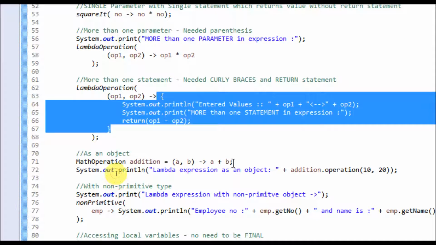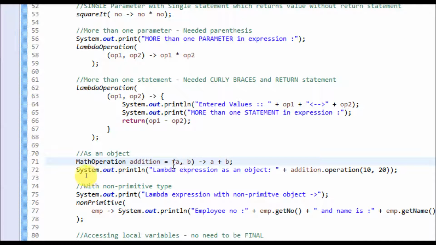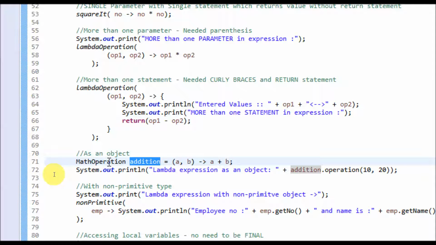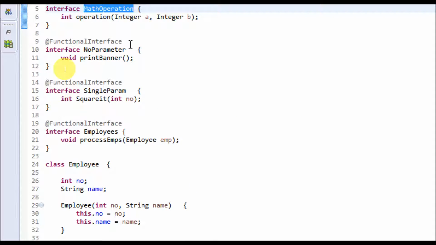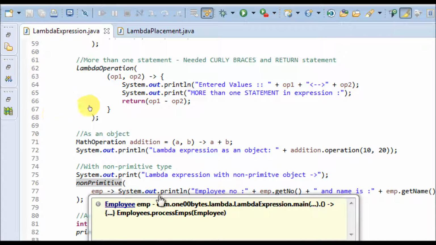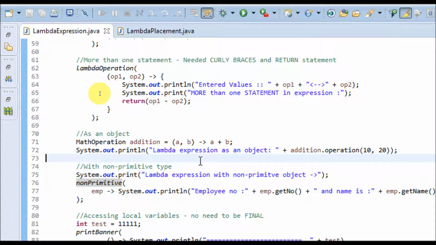And the next is an object. That means we can assign this lambda expression to a reference, and that reference can be used elsewhere. Here it is used there, and we are calling this math operation function. What is the math operation function? It has an operation which takes two integer objects and returns an int. Till now we have seen the primitive type.